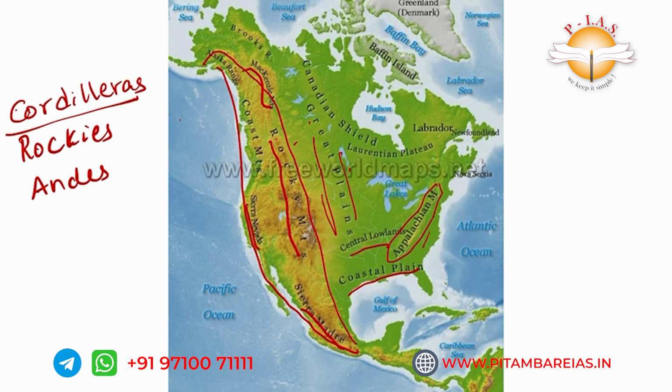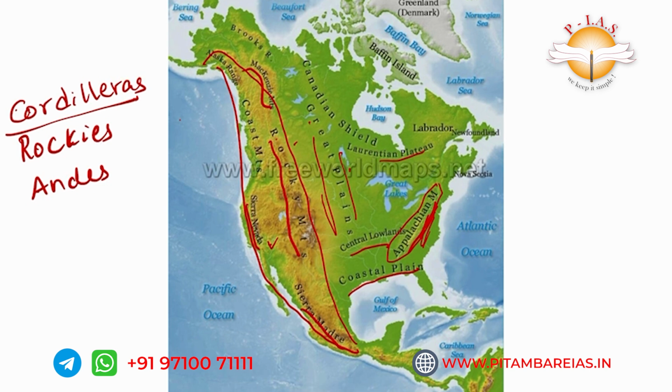And along the east coast, there are mountain ranges, but they are not as tall as the Rocky Mountains. They are small, like hill ranges. These are the Appalachian Mountains, and then the Laurentian Plateau. These are the overall physical features.